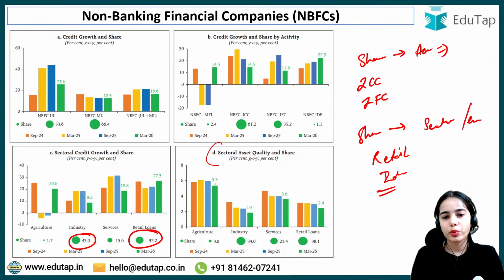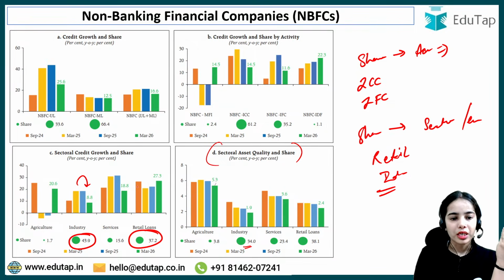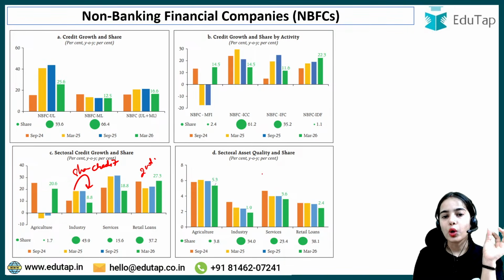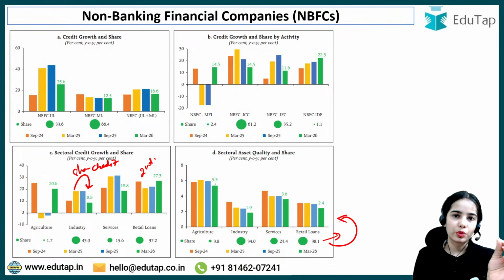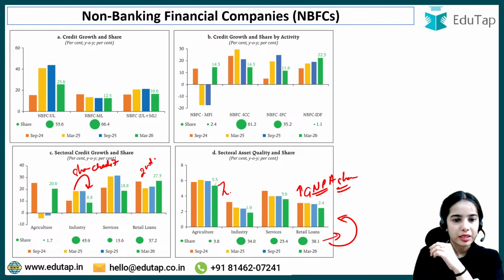Chalo, next is sectoral asset quality and share. So here the industries have the highest share in the credit. Then the retail loans are getting the second highest. While in the case of gross non-performing assets, the highest share of the gross non-performing assets is in the retail loans. Then it is in the industry.